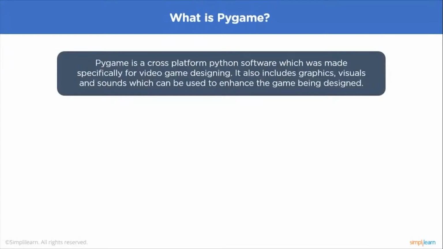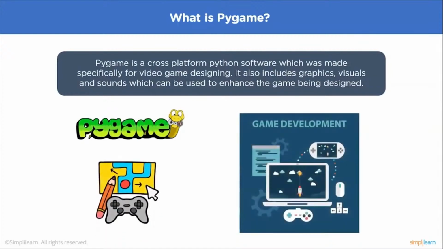Pygame is a cross-platform Python software which was made specifically for video game designing. It includes graphics, visuals, and sounds which can be used to enhance the game which is being designed by you. Officially written by Pete Shinners to replace PySDL, Pygame is suitable to create client-side applications that can be potentially wrapped in a standalone executable. To learn Pygame, it is required to have a basic knowledge of Python.